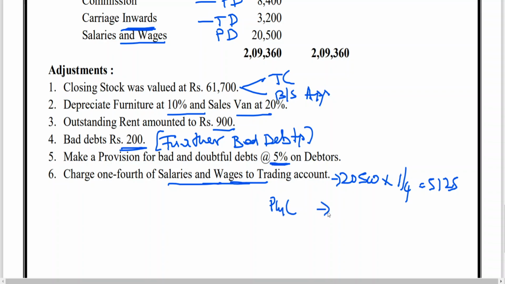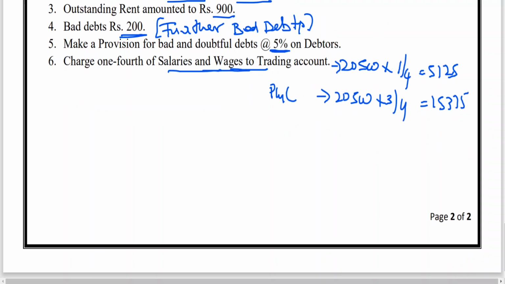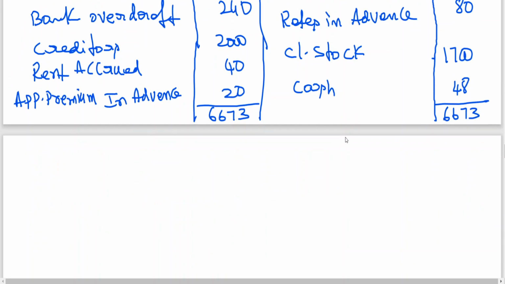Then the balance to P&L account: 20,500 into 3/4 comes to 15,375, to be debited to P&L account. Okay, so for this problem I will go for working notes this time.